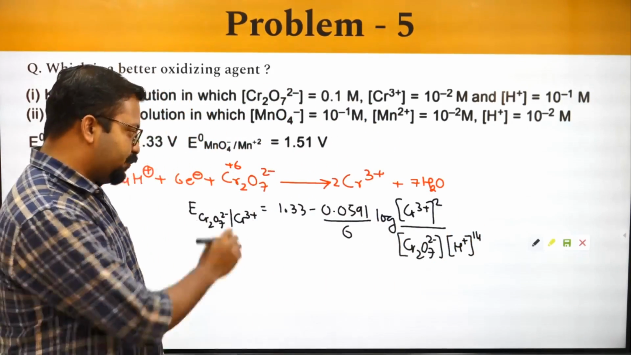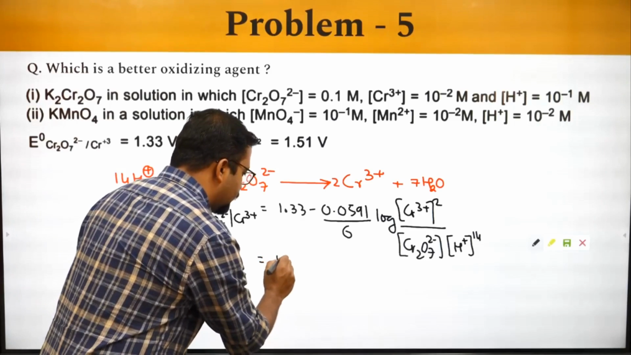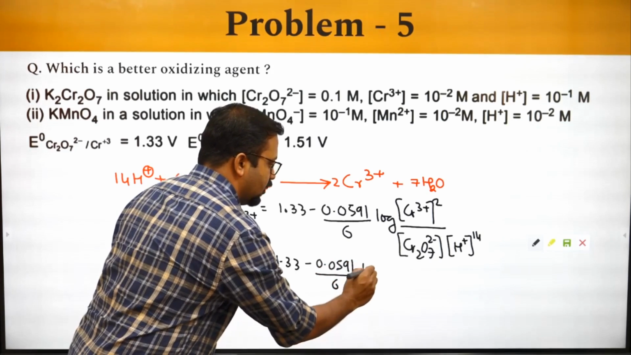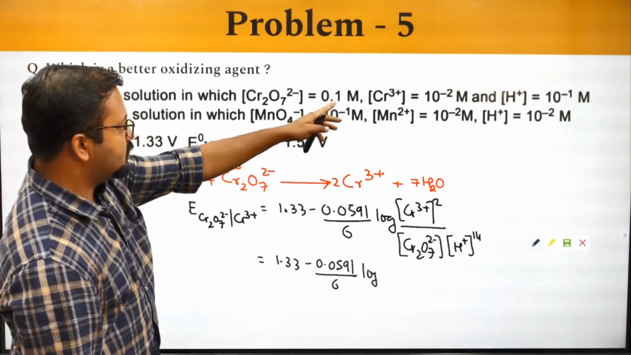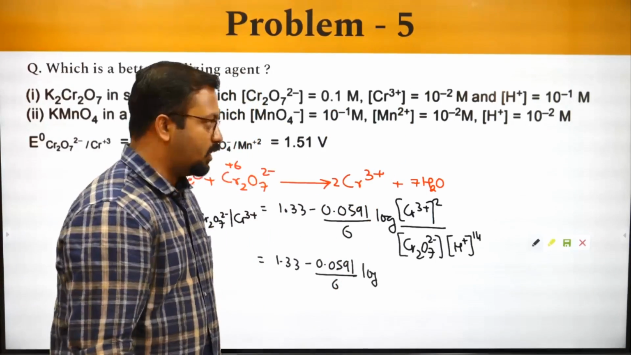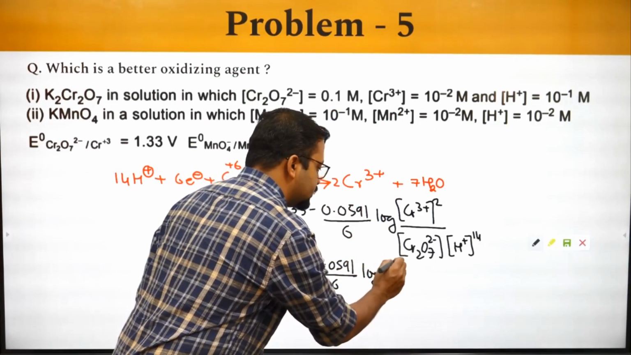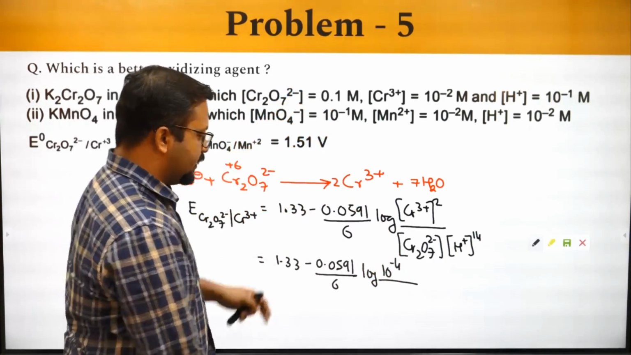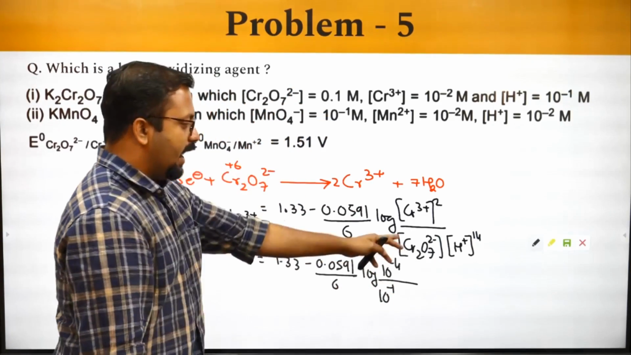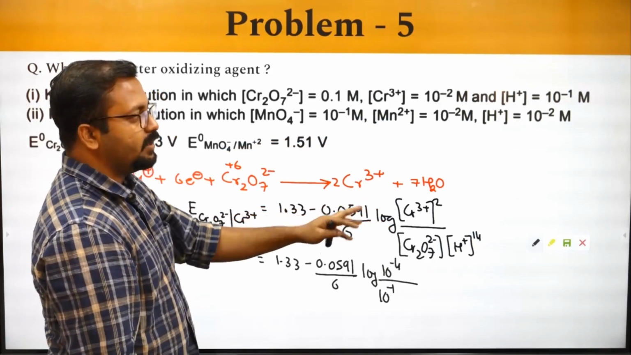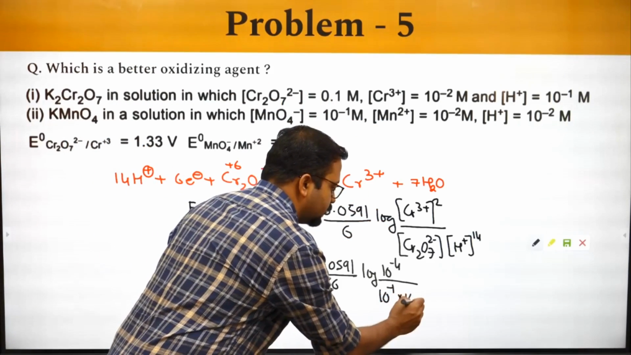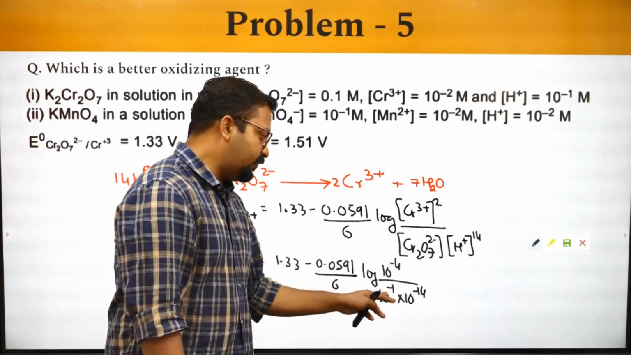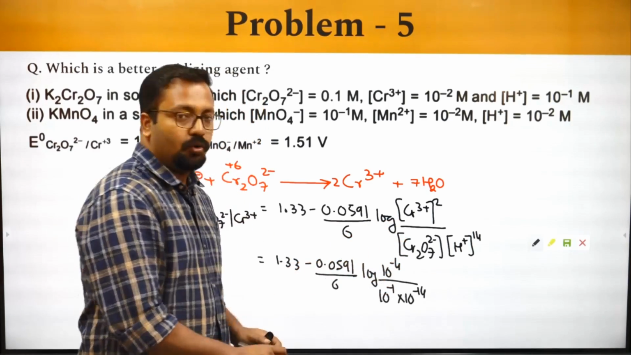Okay, let's put the values. 1.33 minus 0.0591 by 6 log of Cr3 plus concentration is given, 10 raised to minus 2, to the power 2 will be 10 raised to minus 4, by dichromate 0.1, that is 10 raised to minus 1, H plus 10 raised to minus 1 times 14, 10 raised to minus 14. This will turn out to be equal to 14 plus 1, 15, 15 minus 4, which will be 11.